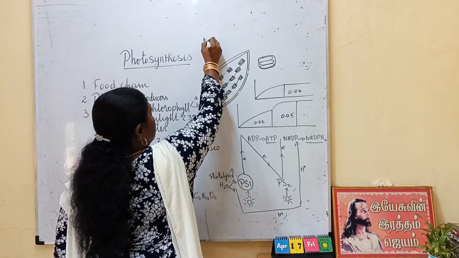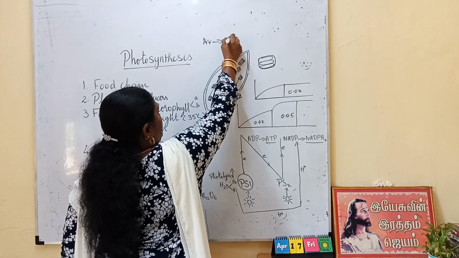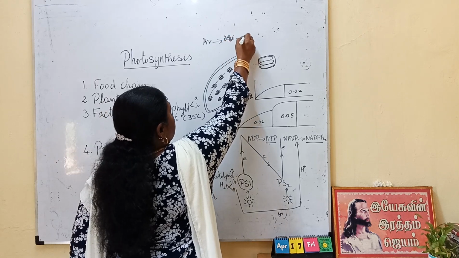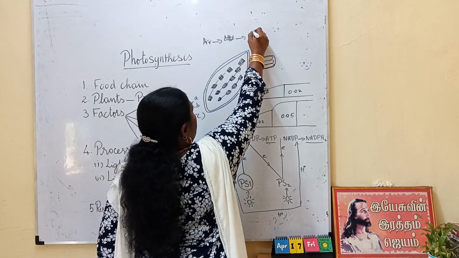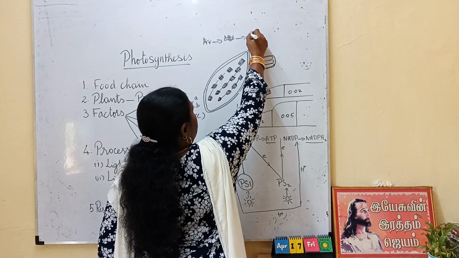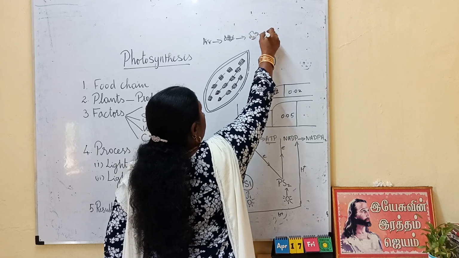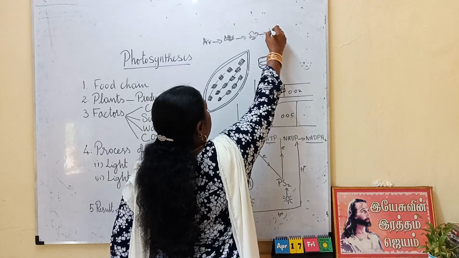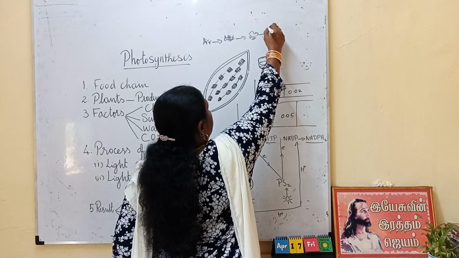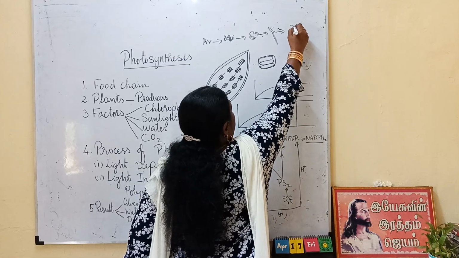Take a food chain: plant. It is eaten by the grasshopper. It is eaten by the frog. It is eaten by the snake. It is eaten by